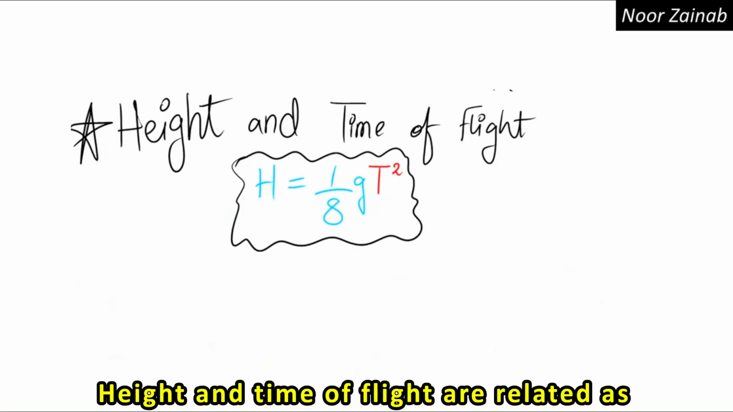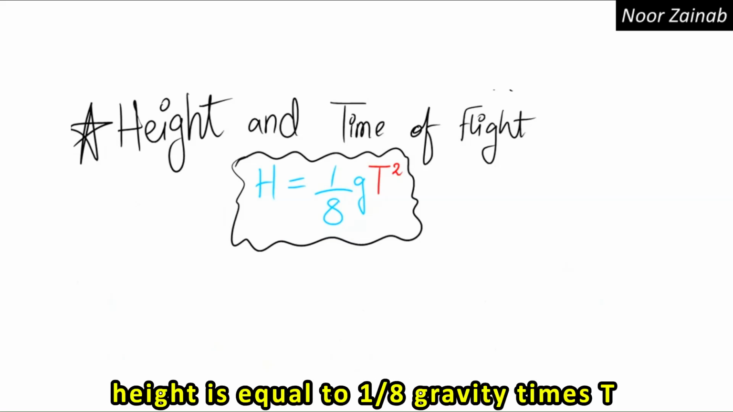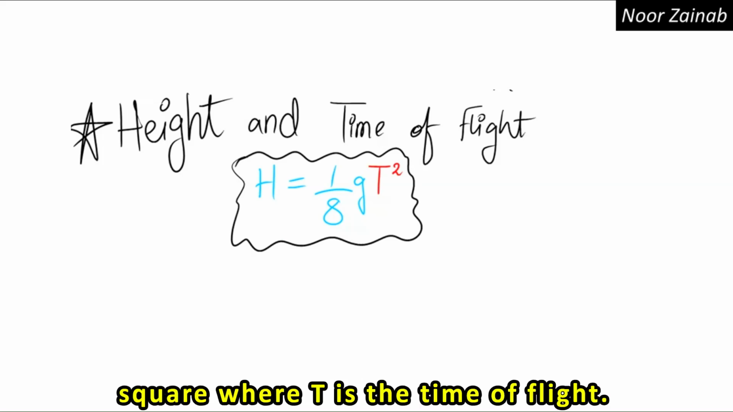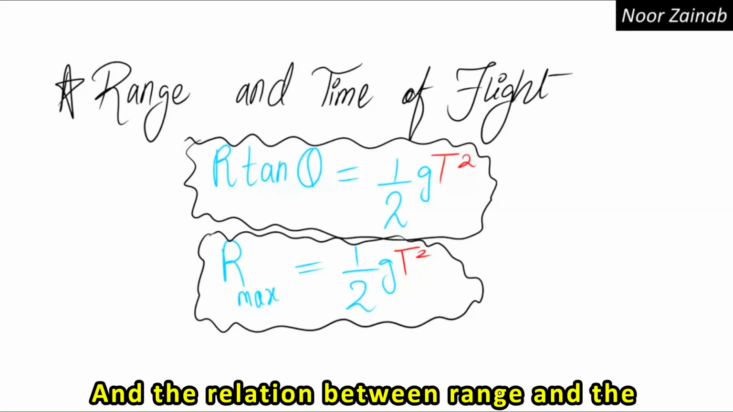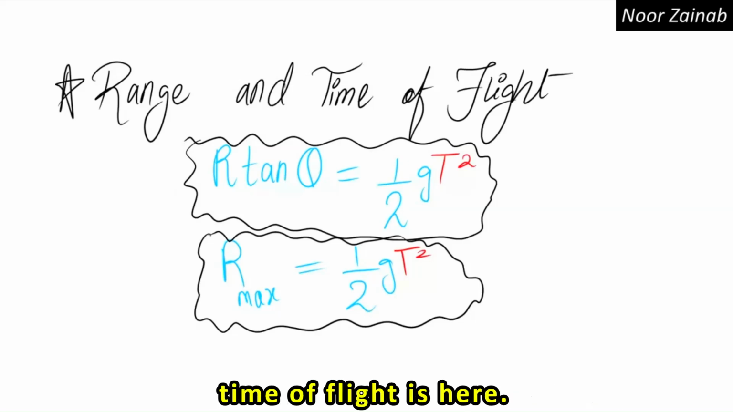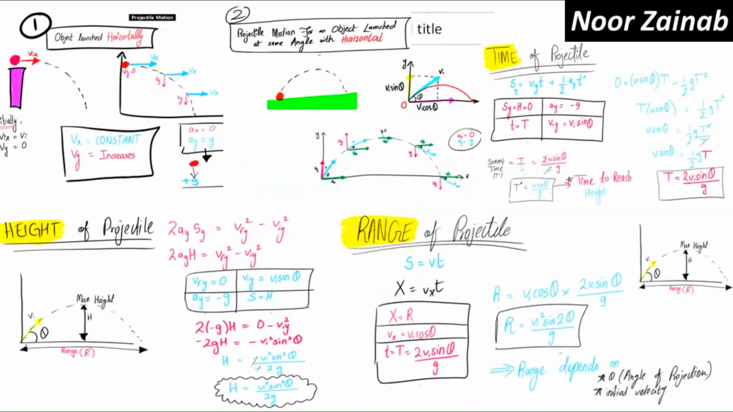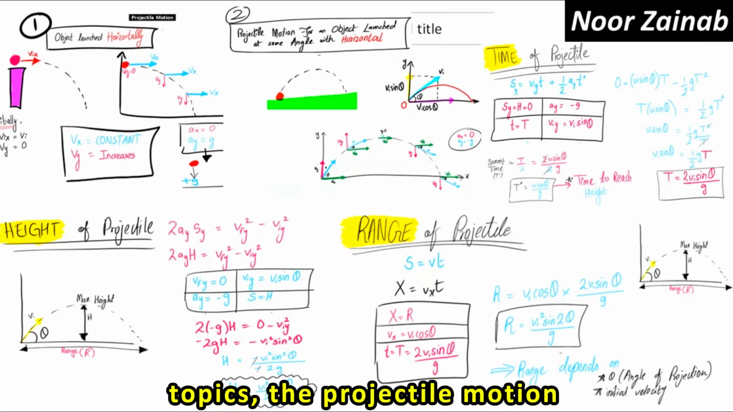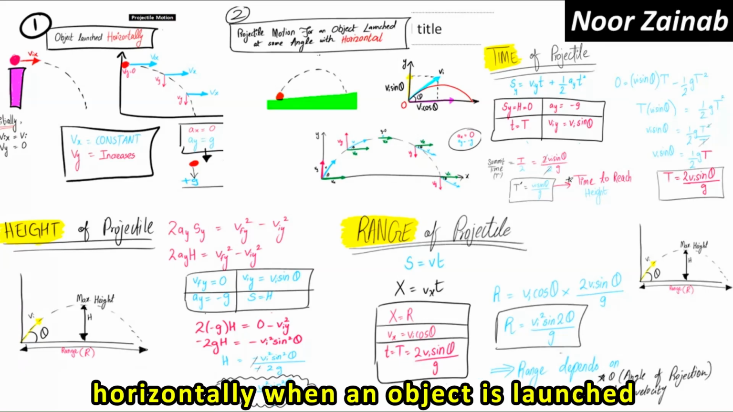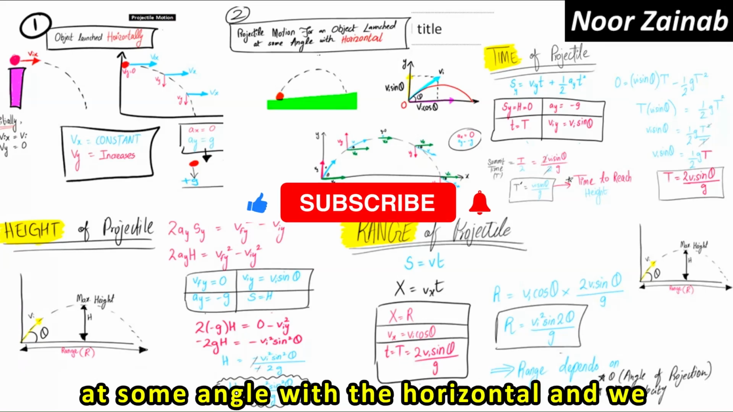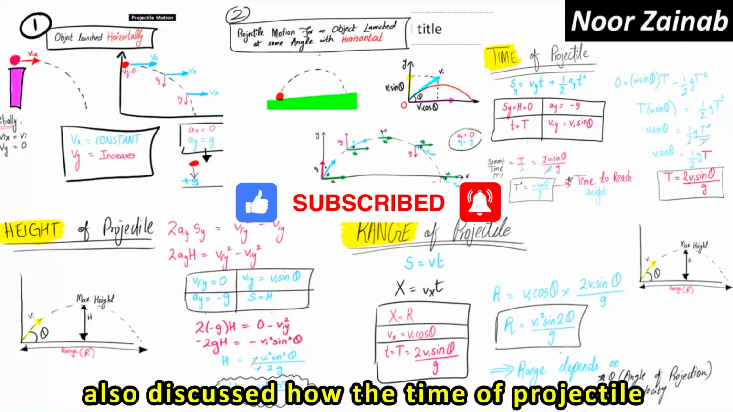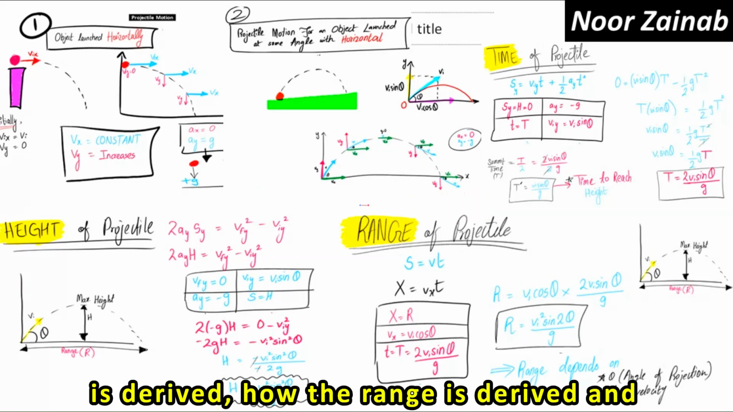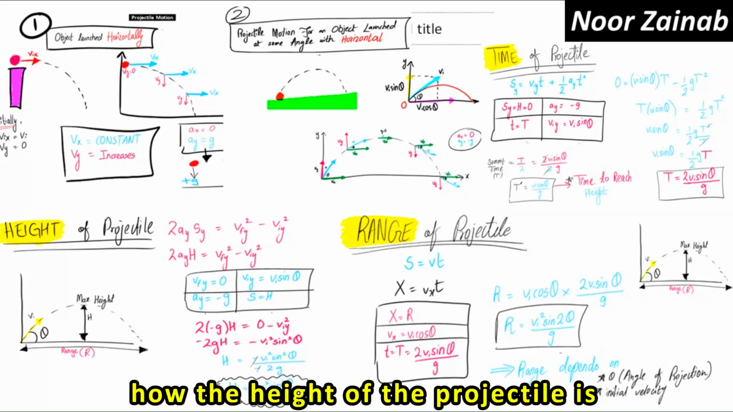Height and time of flight are related as height is equal to 1 by 8 times gravity times t squared, where t is the time of flight. And the relation between range and the time of flight is here. So in this video, we discussed all these topics: the projectile motion of an object which is launched horizontally, when an object is launched at some angle with the horizontal, and we also discussed how the time of projectile is derived, how the range is derived, and how the height of the projectile is derived.